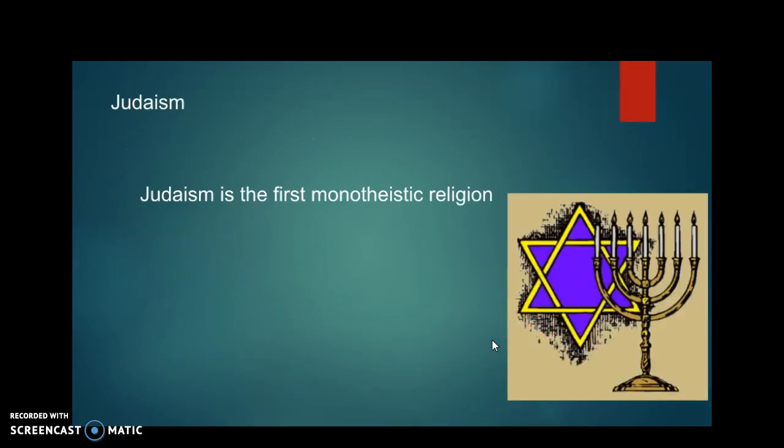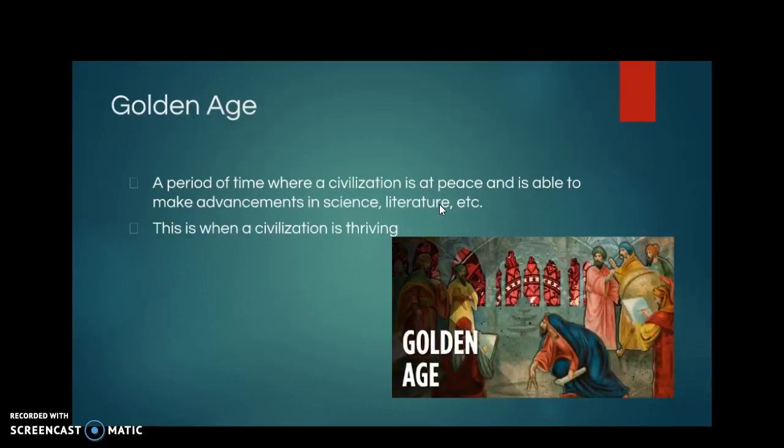Judaism is the first monotheistic religion. Make sure you remember that. Judaism is the first monotheistic religion, folks. First monotheistic religion, Judaism. Okay, and along with that, you also have a golden age, which is a period where civilization is at peace and is able to make advancements in science, literature, and technology, and the civilization is thriving.